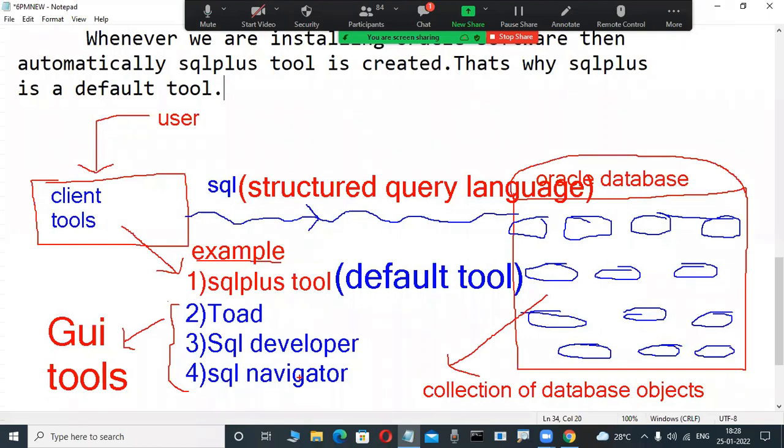Completed this one. Draw this one fast, otherwise take a snap through mobile.